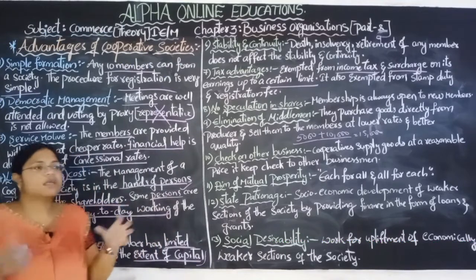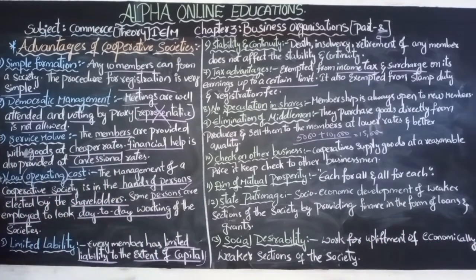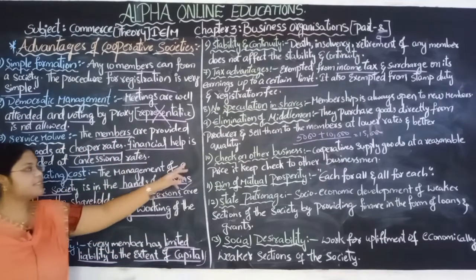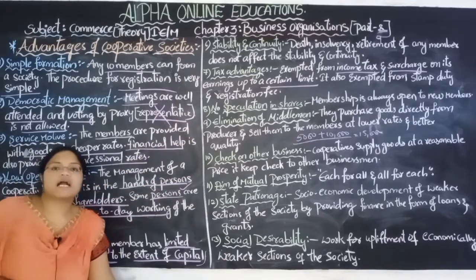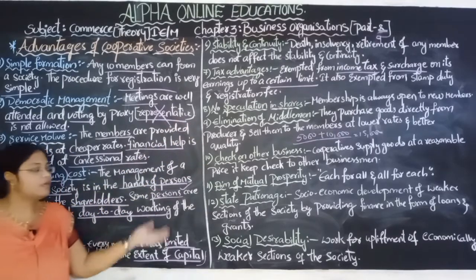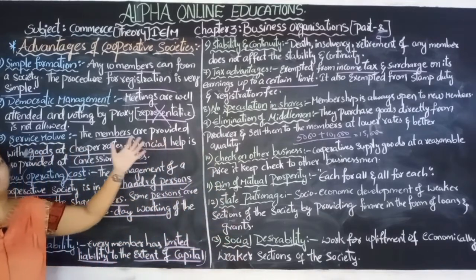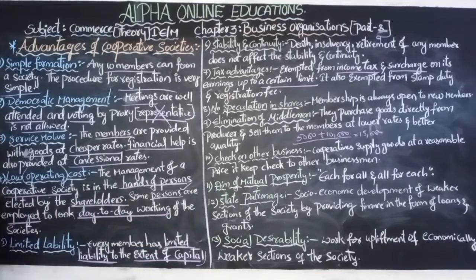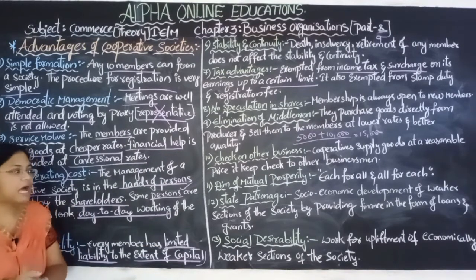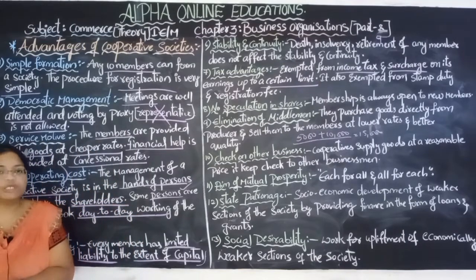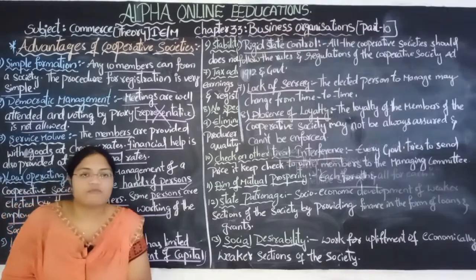So these are the advantages of the cooperative societies. All these advantages are very important. There are 13, and you cannot say you will read just 10 or 8. They are easy, so in total you have to study all 13. It may be asked for 10 marks. So you should not waste time. Whatever time you have, do the hard work. Let us meet in the next session with the new topic, the disadvantages of cooperative society.